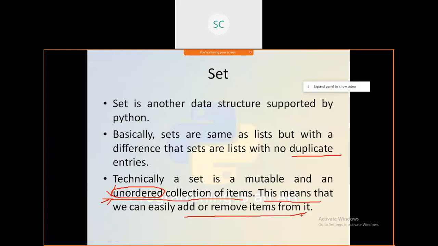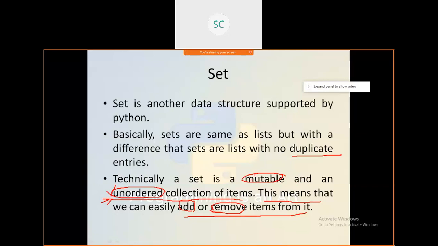You have functions like add and remove: you can add one element by using the add function, and you have the remove function. By using these you can remove and add, but you cannot update the value at an existing position. You can add and remove because sets are mutable.